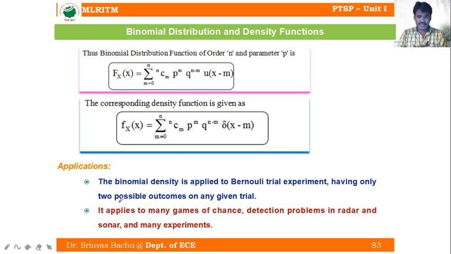It applies to many games of chance. Chance is there or not. Detection of problems: detection is there or not. In radar and sonar and many experiments we are using these things. This is applicable to the binomial densities. Clear? But with a limited number of trials, that is, n independent trials.